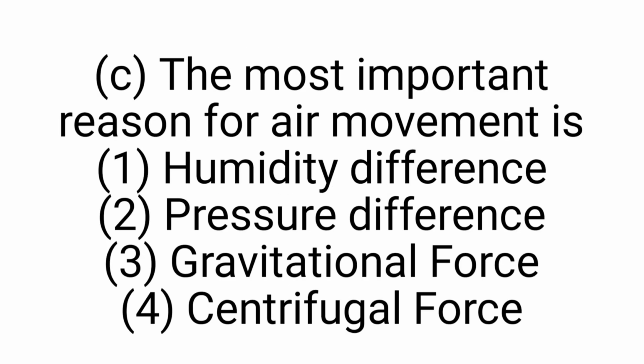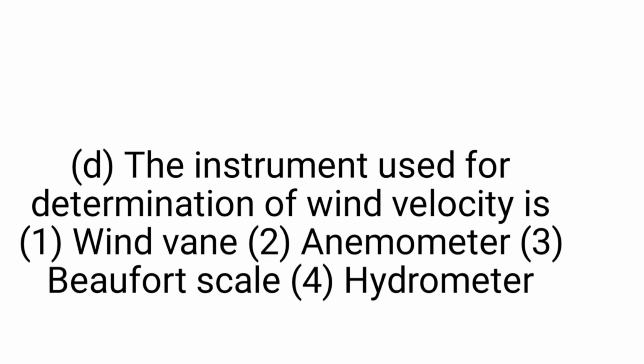C. The most important reason for air movement is: A. Humidity difference, B. Pressure difference, C. Gravitational difference, D. Centrifugal difference. The answer will be B, pressure difference. D. The instrument used for determining wind velocity is: option A wind vane, B. anemometer, C. Beaufort scale, D. hydrometer. The answer will be option B, anemometer.